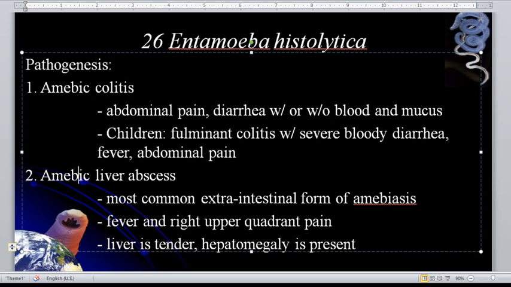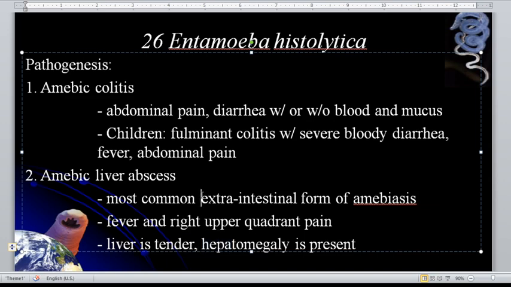So the liver is tender and hepatomegaly is present in amoebic liver abscess. What do you mean by hepatomegaly? That is the enlargement of the liver. Okay, from the word hepa.